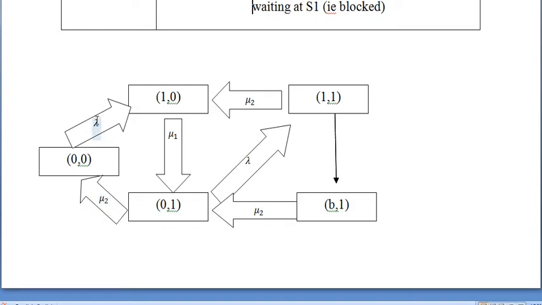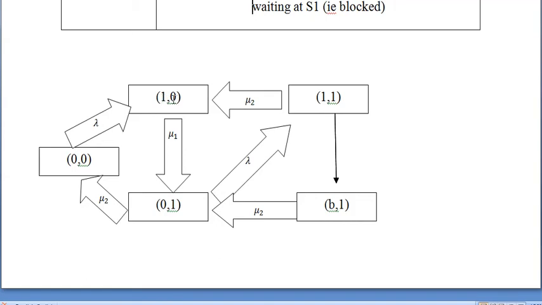So here the directions are noted. If two states are connected by an arrow, it means a move is possible, for example from 0 0 to 1 comma 0. Let me explain this one. This is one of our possible states: both the servers have no customers. Then if a customer enters the system, our first server becomes busy, that is, one customer is in the first server S1. This arrival is denoted by lambda.